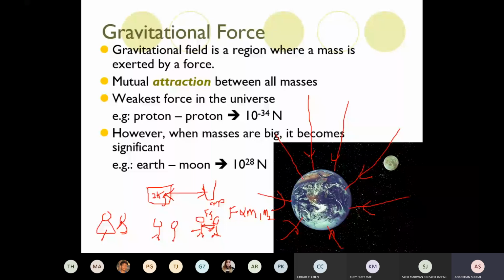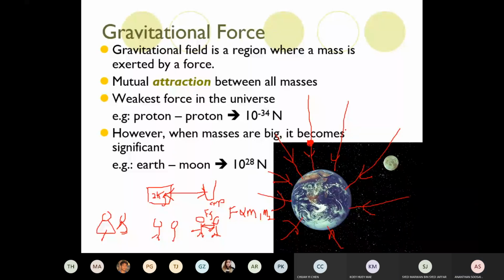If a mass is in this gravitational field, is the force experienced by this mass parallel to the field line or perpendicular to the field line? This is important. This is what they asked in past exams once. The mass in a gravitational field experiences force due to that gravitational field. Is the force parallel to the field line or perpendicular to the field line?